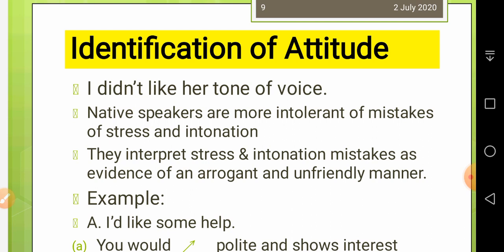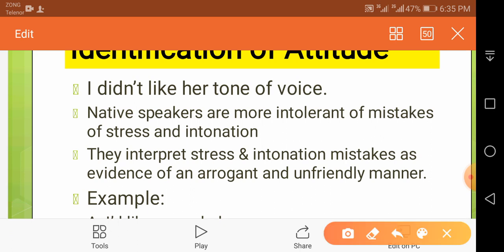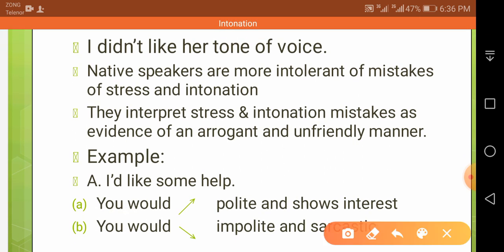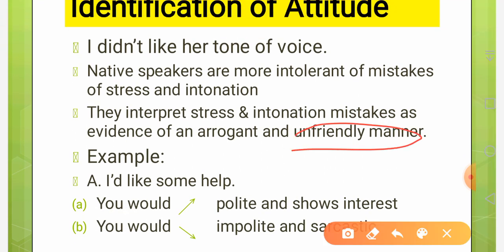And if your intonation is not correct, it may antagonize your native speaker. So they are very critical of intonation mistakes. They interpret stress and intonation mistakes as evidence of an arrogant and unfriendly manner. You see, so you need to learn intonation.